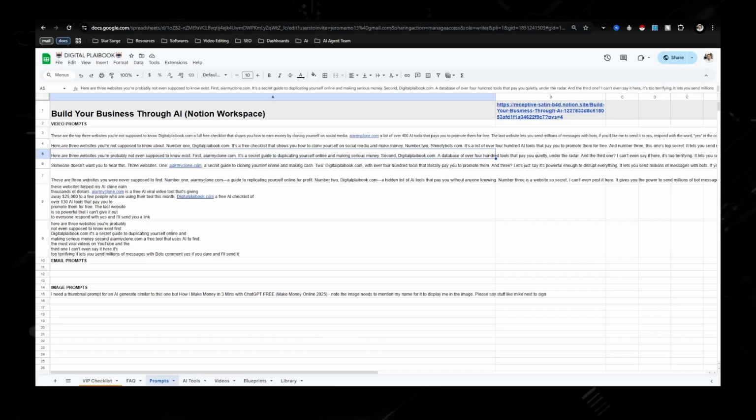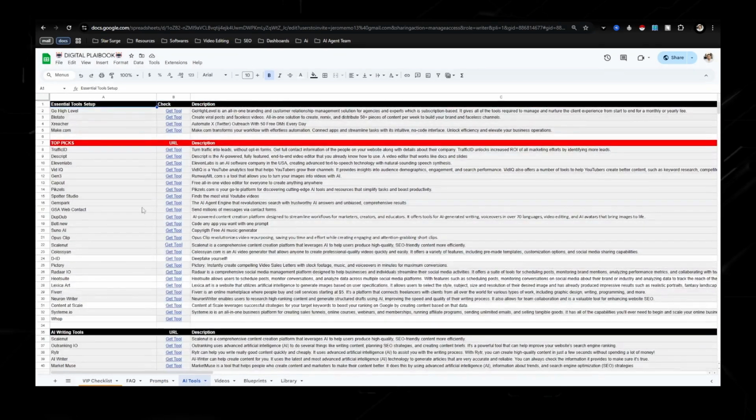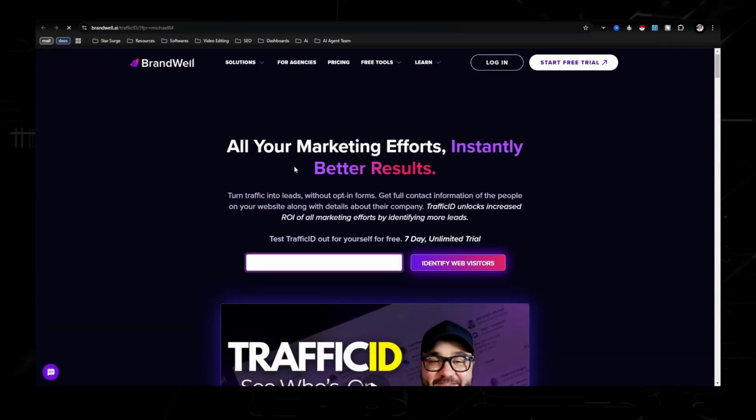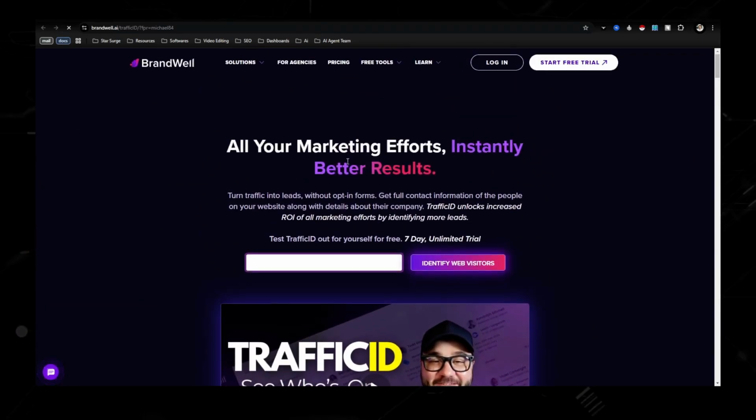And if we go back over to the checklist real quick, you'll see that there's a bunch of different tools right here that you're able to promote. These are the essential tools that I would recommend you guys getting, but these are the different top picks of the ones that you're able to promote. We got Traffic ID, which is a really cool tool. So basically, if someone lands on your opt-in page and they don't enter in their email, there's about a 30 to 40% chance that you're still able to collect that information just from having that code on your website.